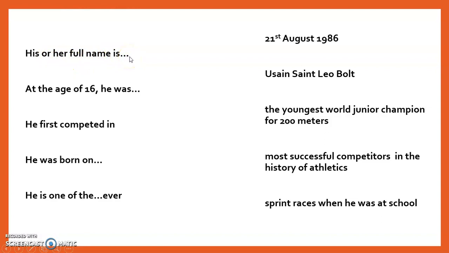So you need to match these phrases on your left with its correct pair on your right side. For example, "his or her full name is," you need to match it with the correct phrase so that it produces the correct sentence or the correct description about Usain Bolt.